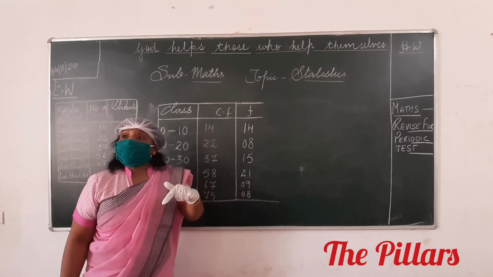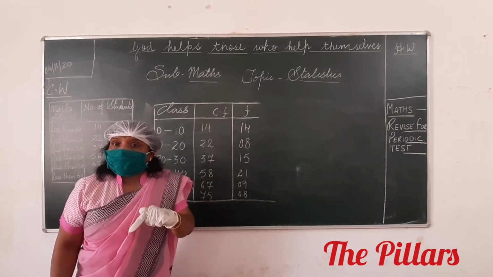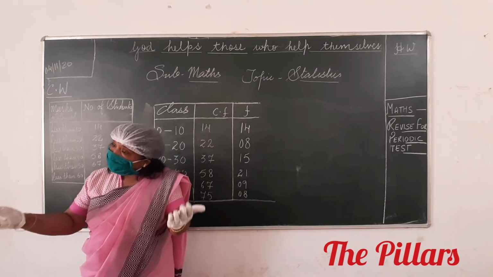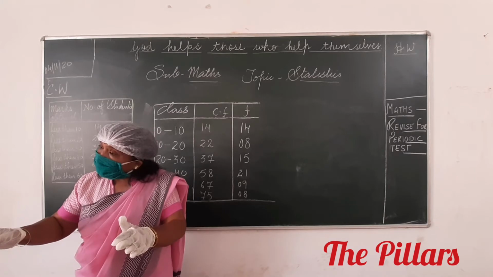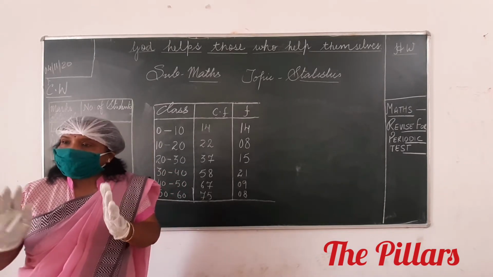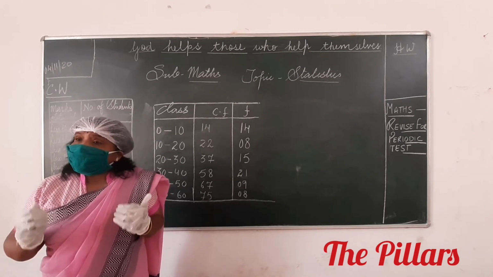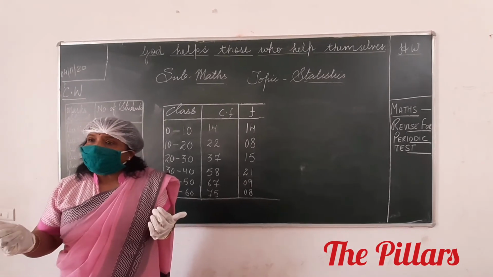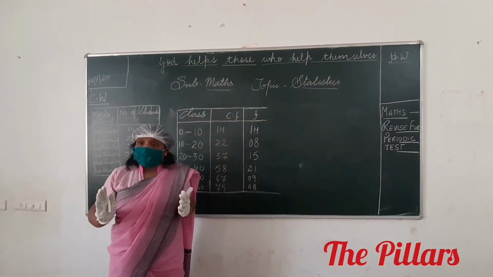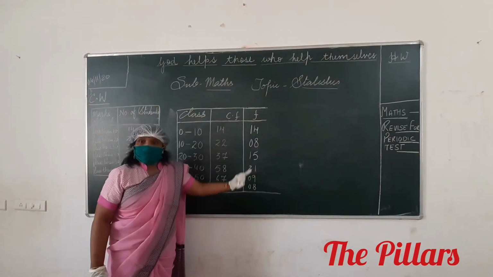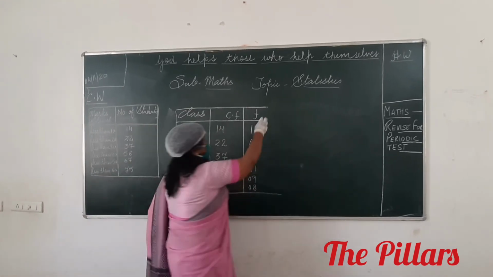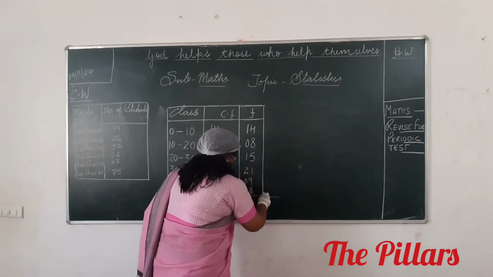Now, you are going to find the mean. The choice is yours, because nowhere is it written to use the direct method or the assumed mean method. Suppose we use the direct method. What is our formula? Sigma fx upon sigma f. So f we have with us. What do we need? x, which is the class mark. Very good, we need x.